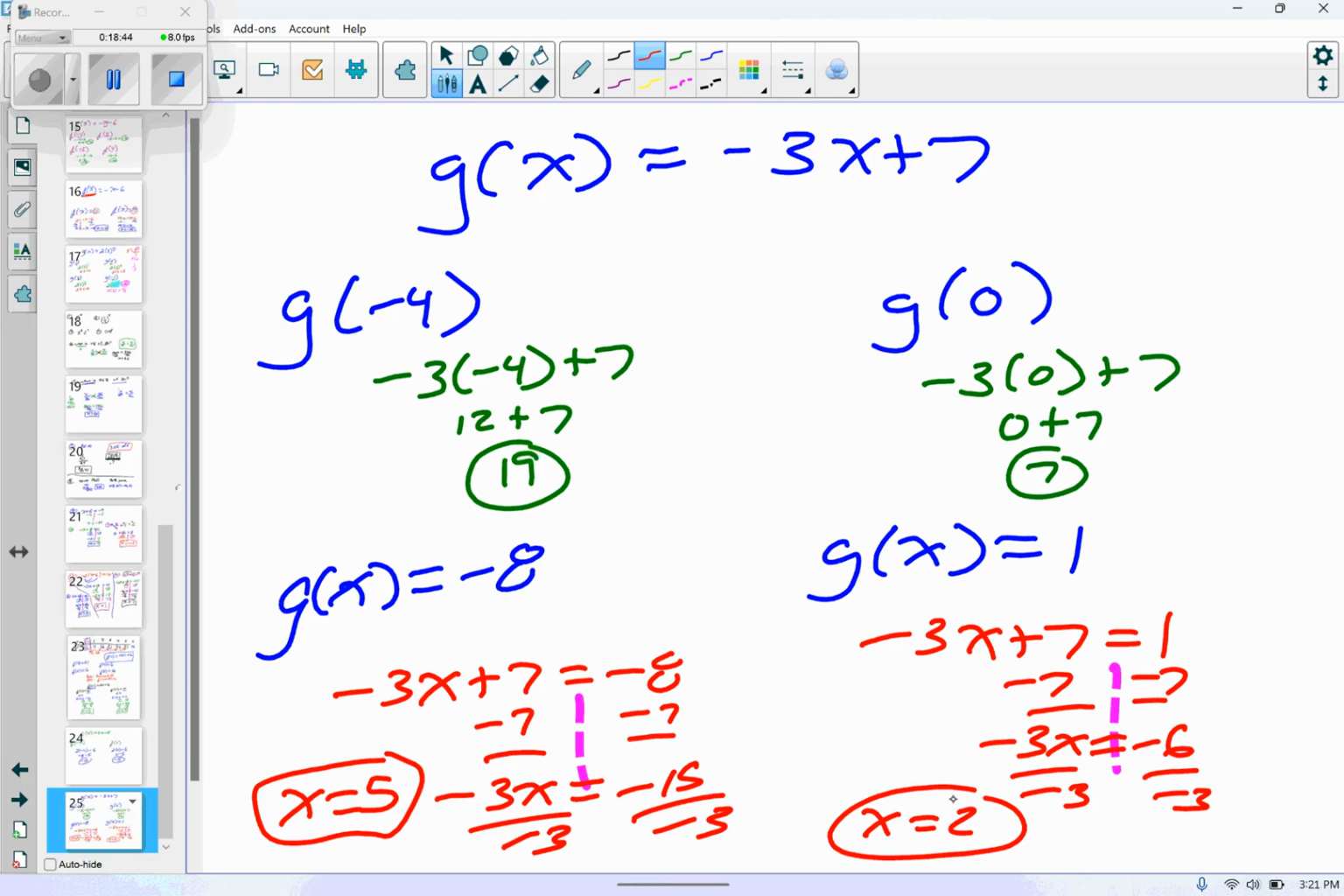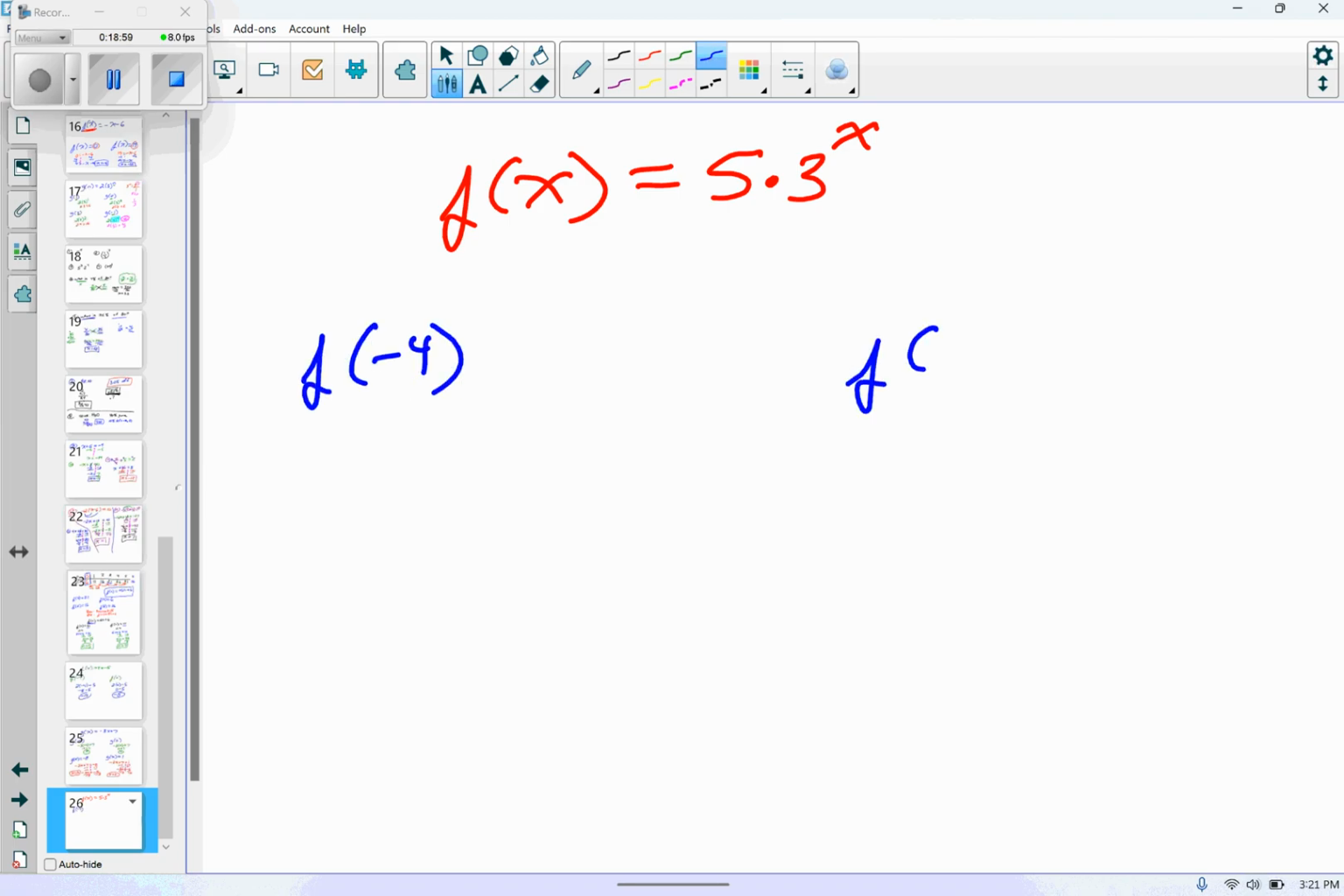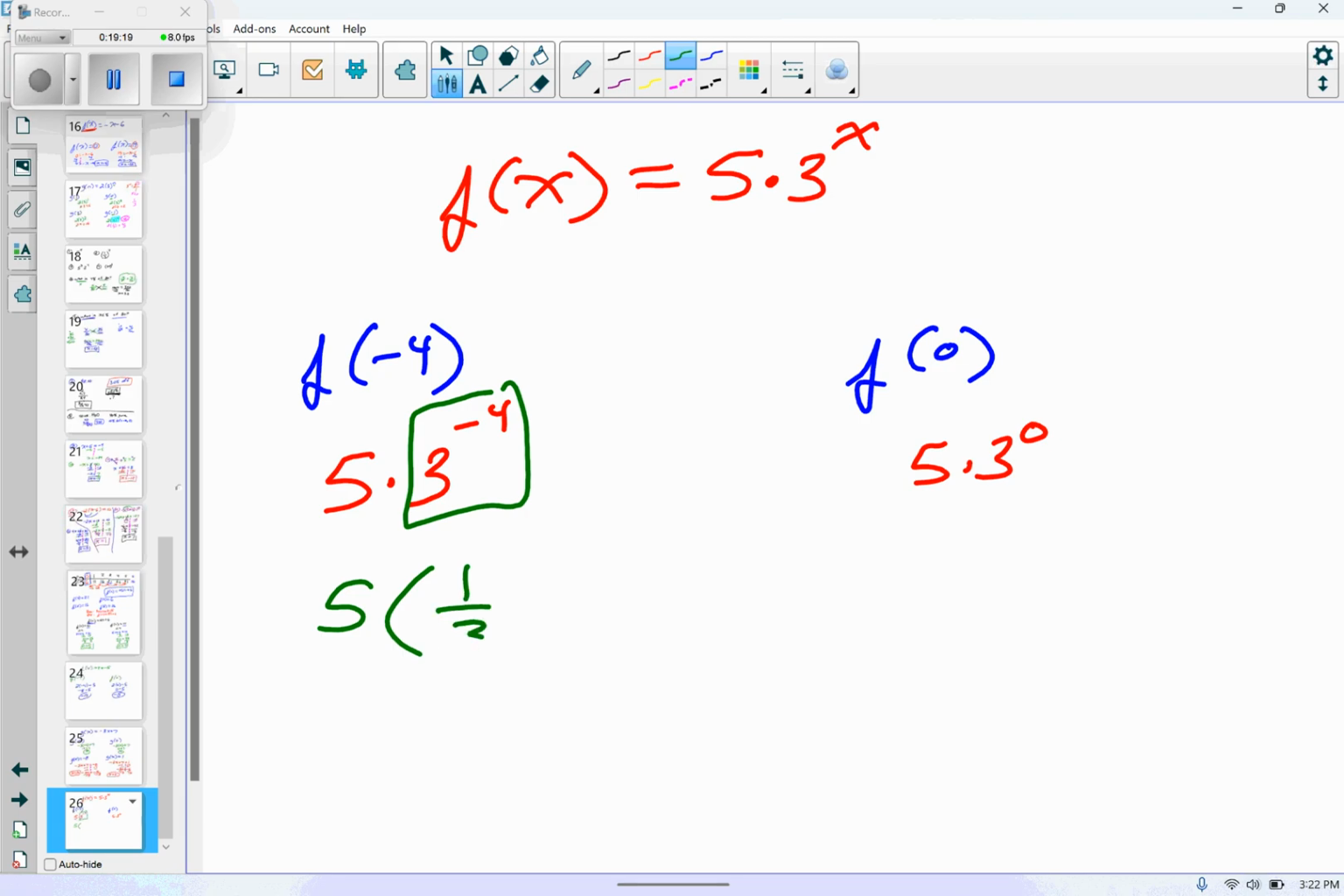Hey, friends, can I move on and do number 29 and 30? Okay, here we go. So we have f at x equals 5 times 3 raised to the x. We want f at negative 4, and we want f at 0. So I'm going to get 5 times 3 raised to the negative 4 power, and 5 times 3 to the 0 power. Hey, friends, what did we do when we had a negative exponent? Put it in a fraction. Very good. Now flip it over. So this is going to become 1/3 raised to the 4th.